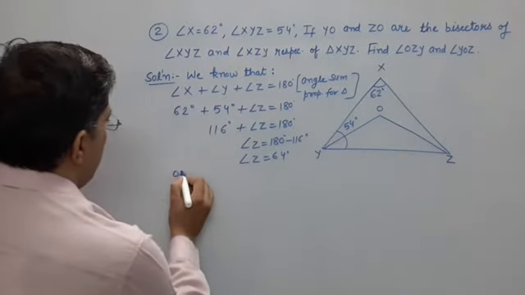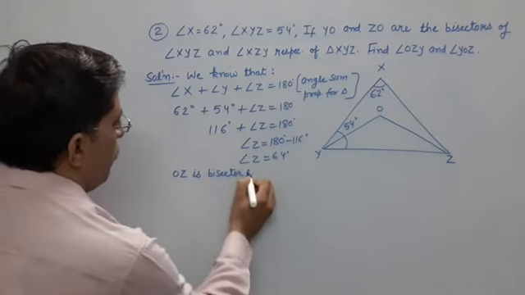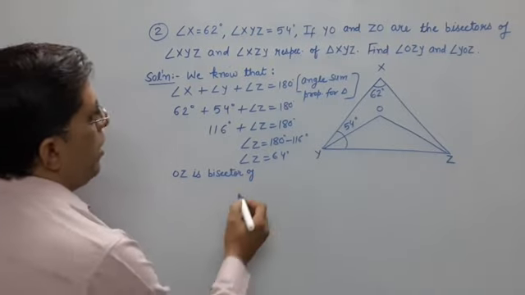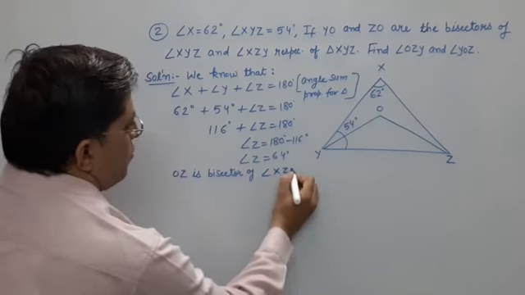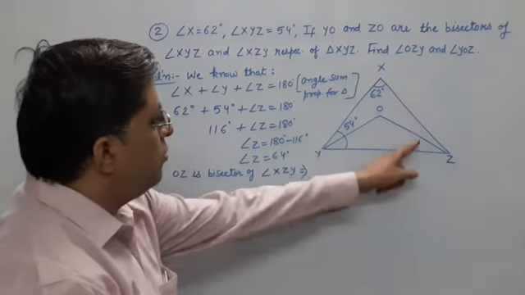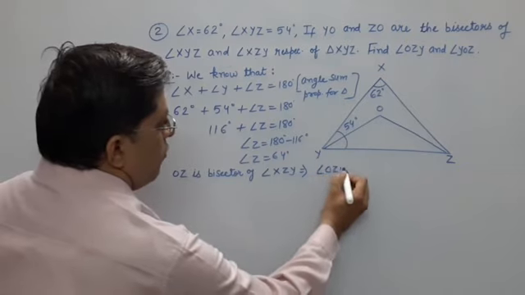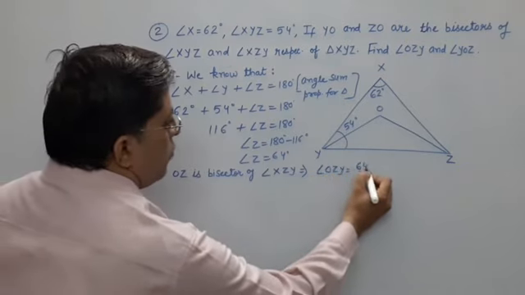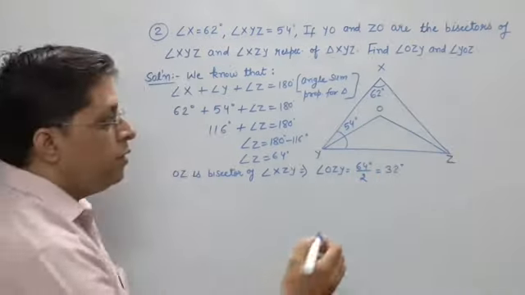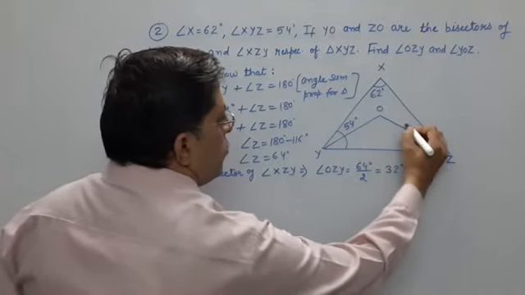Because OZ is the bisector of angle XZY, what is the meaning? What will be the measurement of this angle? Angle OZY will be this 64 degrees upon 2. That is 32 degrees. Clearly? Then this will be 32 and the remaining one will also be 32.